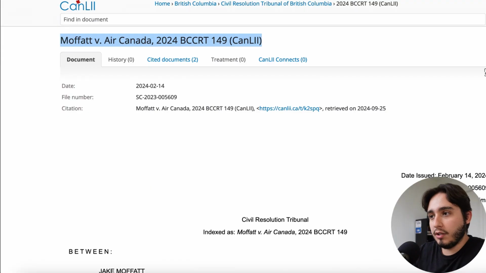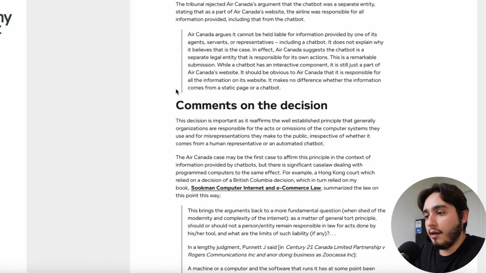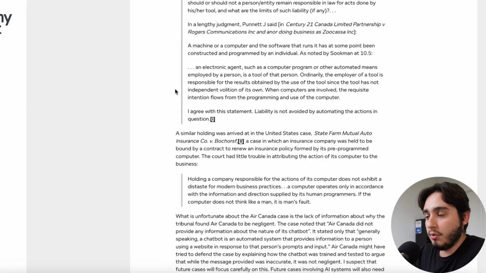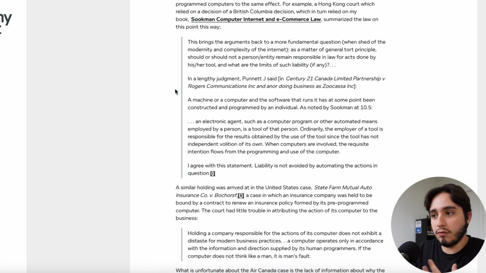Aside from reading the case itself, which is this one, I read it on Canly, and you can find the link down below. I also read this article over here by Barry Suckman, who is a lawyer in these areas. In this section, he gives some comments on the decision, and these comments opened my eyes to a lot of things that Air Canada could have done to try to avoid this outcome.